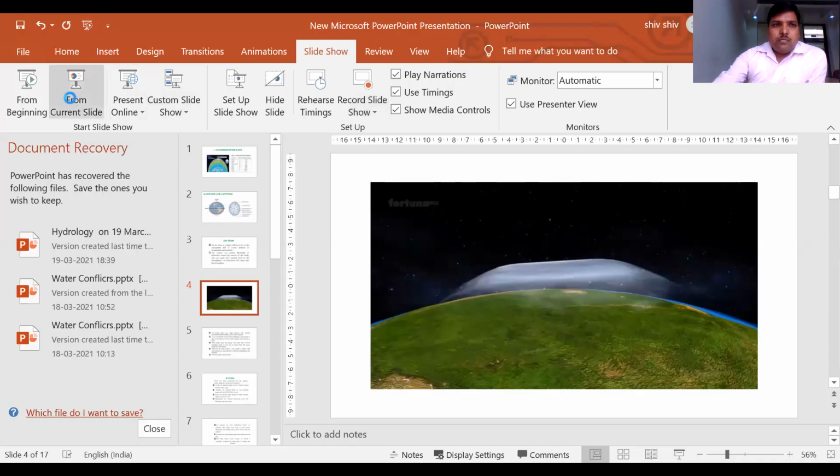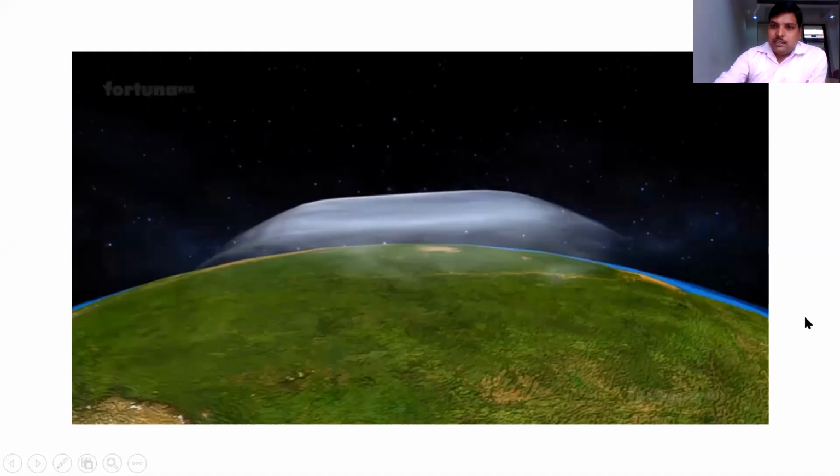I would like to show a slide which will show you what an air mass looks like. You can see this is the earth surface, green color, and the air above this earth surface is an air mass, and this air mass represents the property of this particular region.